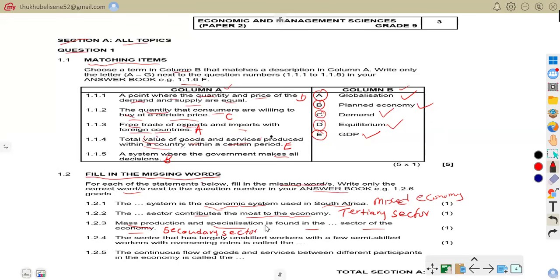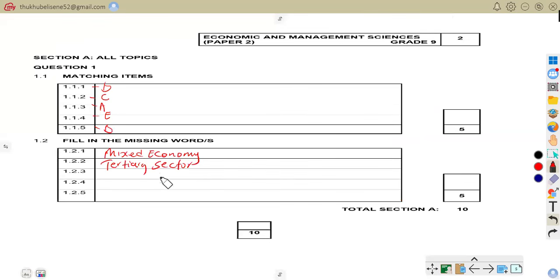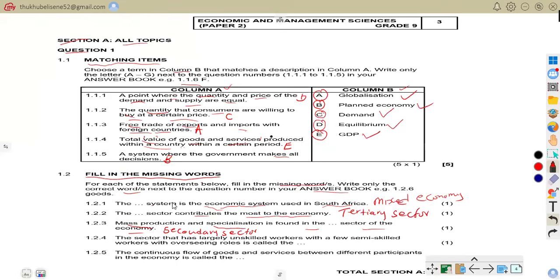So our correct answer there is secondary sector. So we have to write it here: secondary sector. So now let us go to 1.2.4. The sector that has largely unskilled workers with few semi-skilled workers in oversight roles is called, so we want to know that sector, which is largely with unskilled workers.